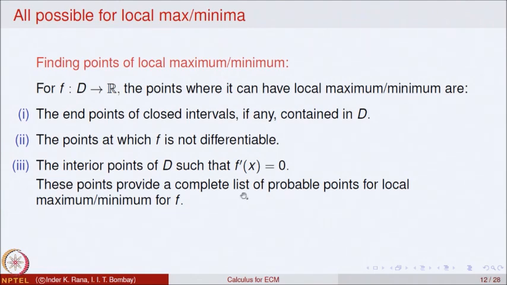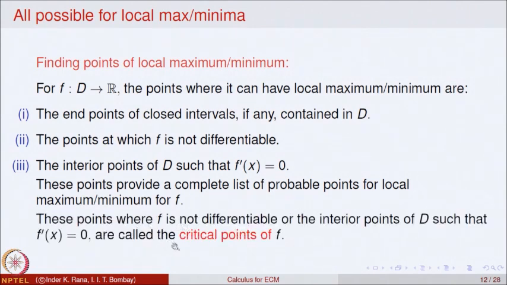So, these points are normally called critical points for the function. This gives a complete list of possible points for a local maxima or minima of the function f. Some books call only the third kind the critical points and call all these points together the stationary points. So, these are possible candidates for the function to have local maxima or minima.